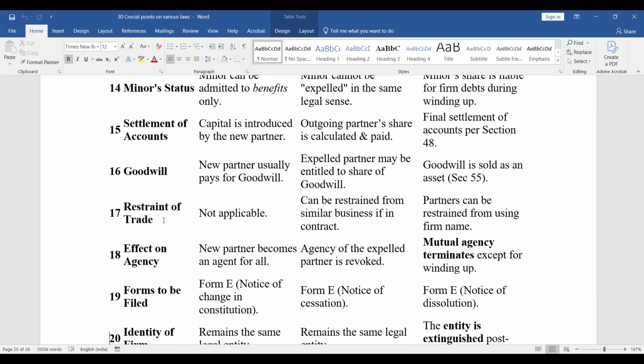Restraint of trade. Admission, not applicable. Expulsion, can be restrained from similar business if in contract. Dissolution, partners can be restrained from using firm name. Effect on agency: admission, new partner becomes an agent for all. Expulsion, agency of the expelled partner is revoked. Dissolution, mutual agency terminates except for winding up.